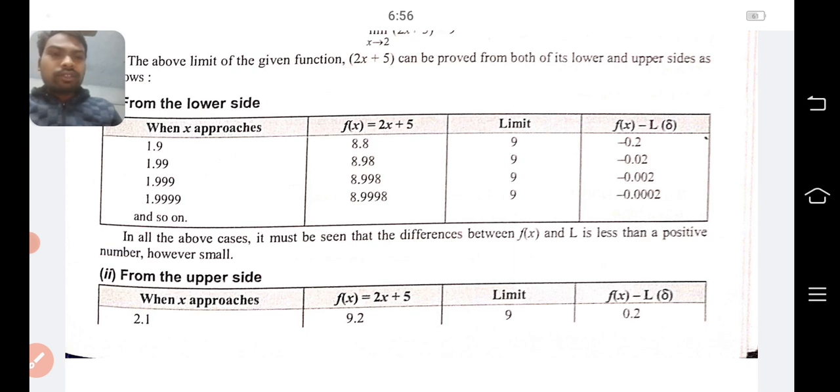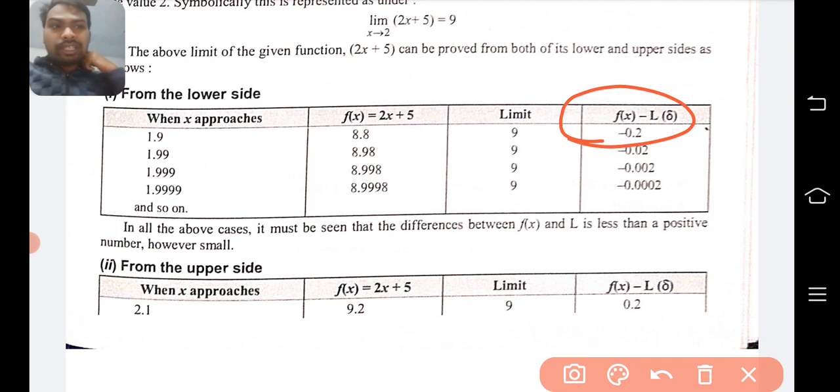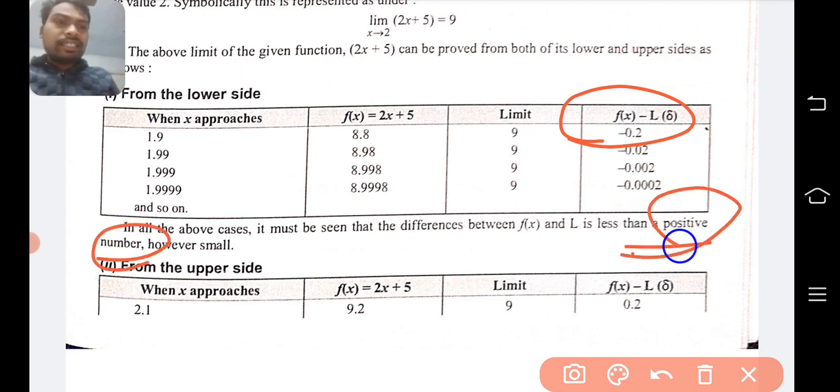You have to notice that it must be less than a positive number. So the difference that arises between f(x), the functional value, and the limit value must be less than that positive number. Clear?